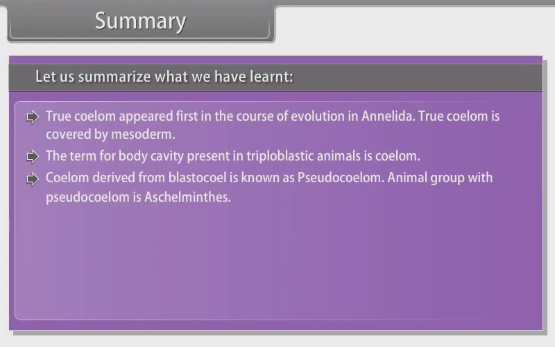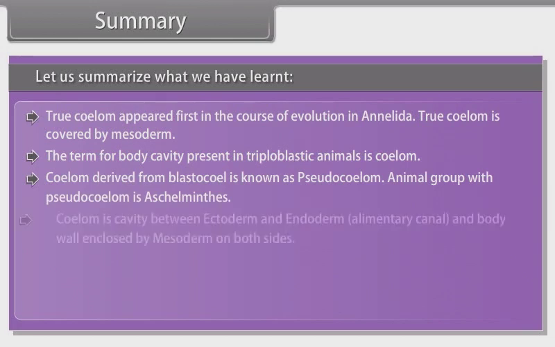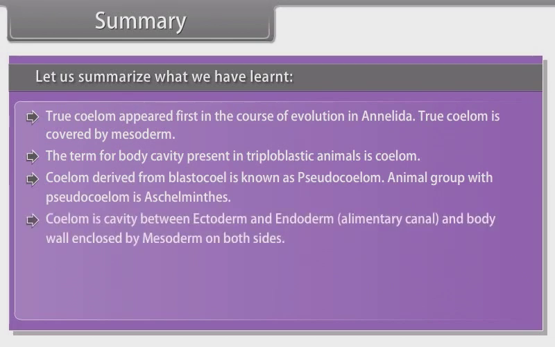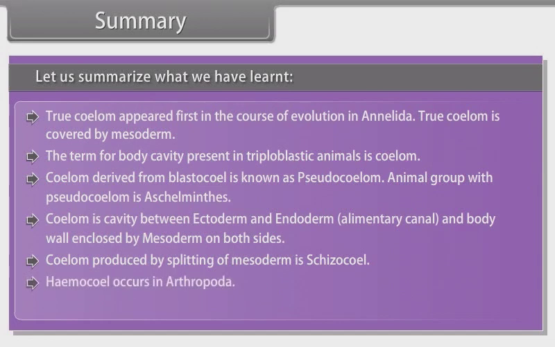Animal group with pseudocoelom is Aschelminthes. Coelom is the cavity between ectoderm and endoderm, that is, alimentary canal, and body wall enclosed by mesoderm on both sides. Coelom produced by splitting of mesoderm is schizocoel. Hemocoel occurs in Arthropoda. An enterocoelomate invertebrate group is Echinodermata.